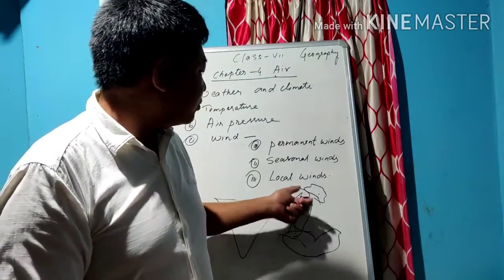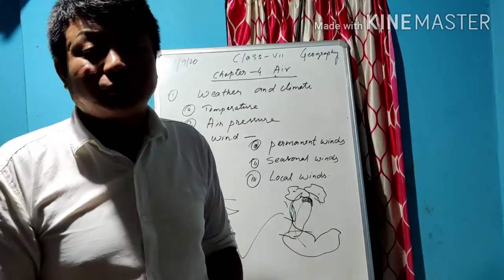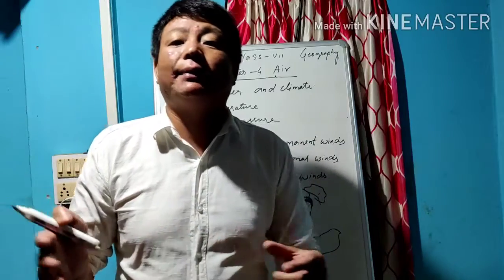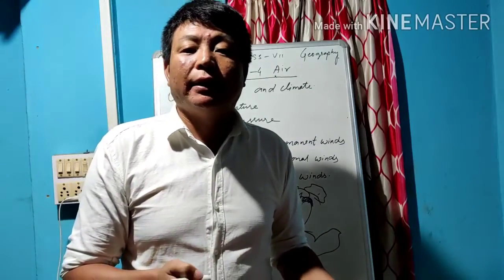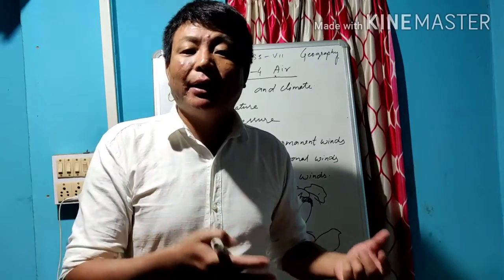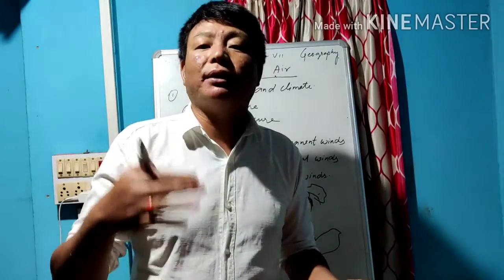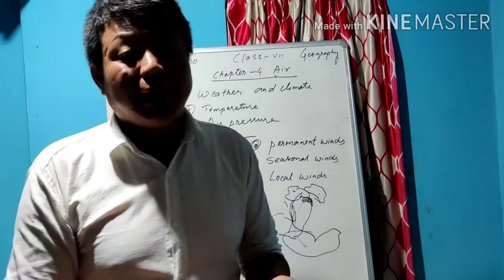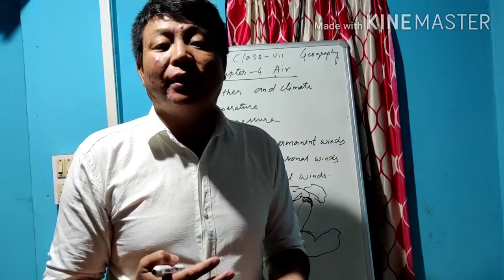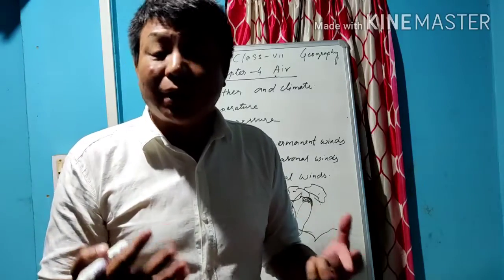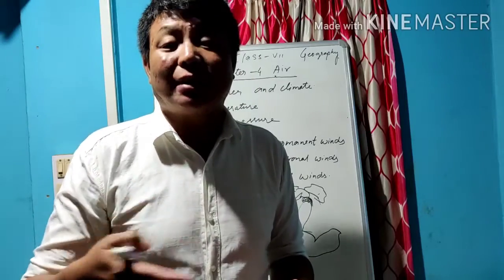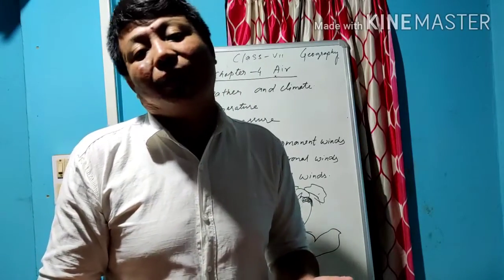And the last topic for today is the local wind. Local winds are generally found permanently in a particular area, for example the loo in Rajasthan, in the sand dunes. In that area the winds blow continuously, either light wind or heavy wind. In Rajasthan we find more loo because there are very few plants, and when the winds blow there, it is very warm.